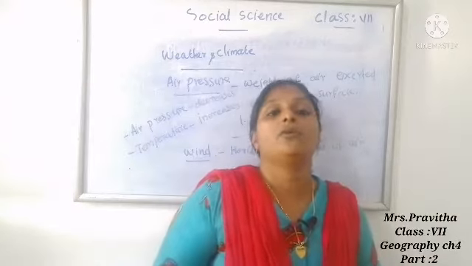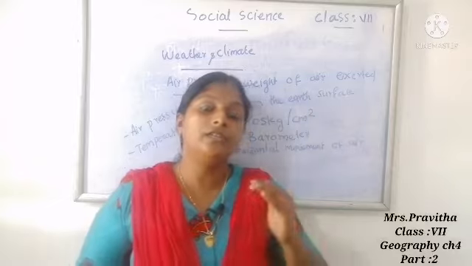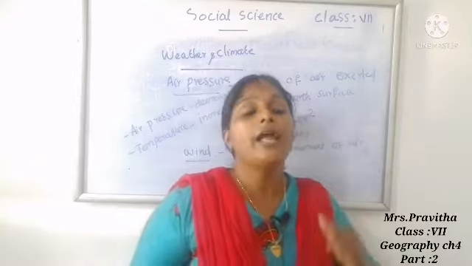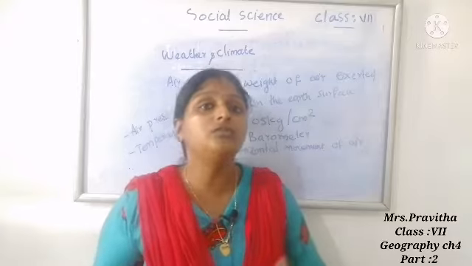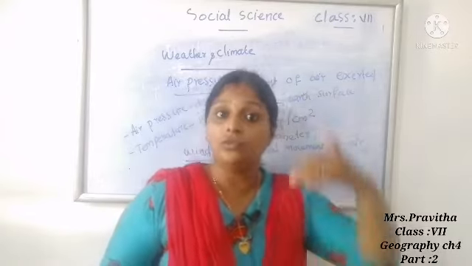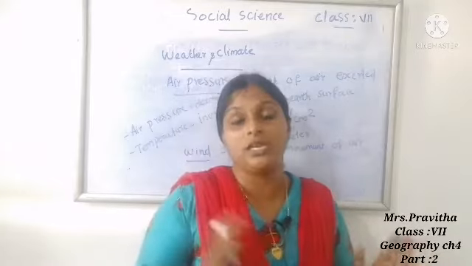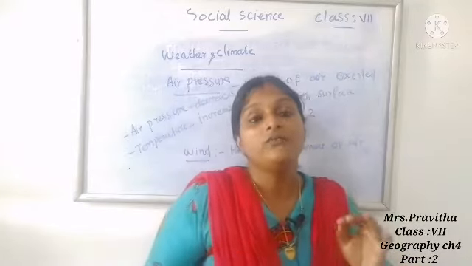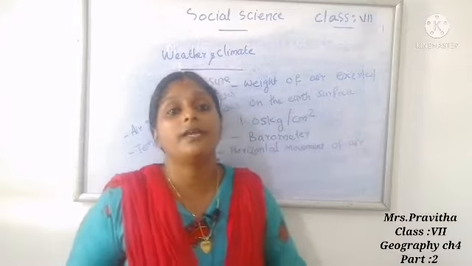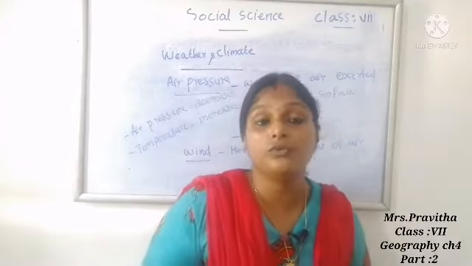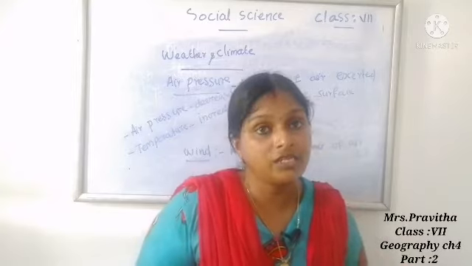Wind is named on the direction it blows. In which direction it blows, based on that wind is named. A south wind blows from south towards north, and an east wind blows from east towards west. Wind direction is determined by an instrument called wind vane. So which is the instrument used for measuring wind direction?